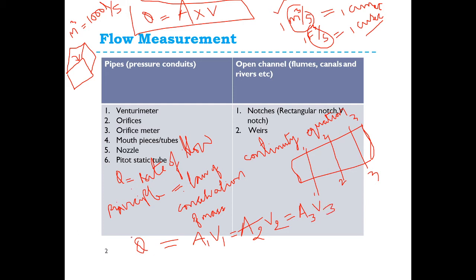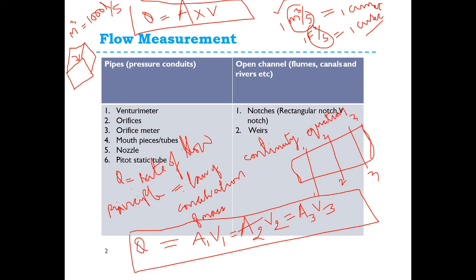So this is the continuity equation. Discharge or rate of flow at section 1 is equal to discharge at section 2, is equal to discharge at section 3.